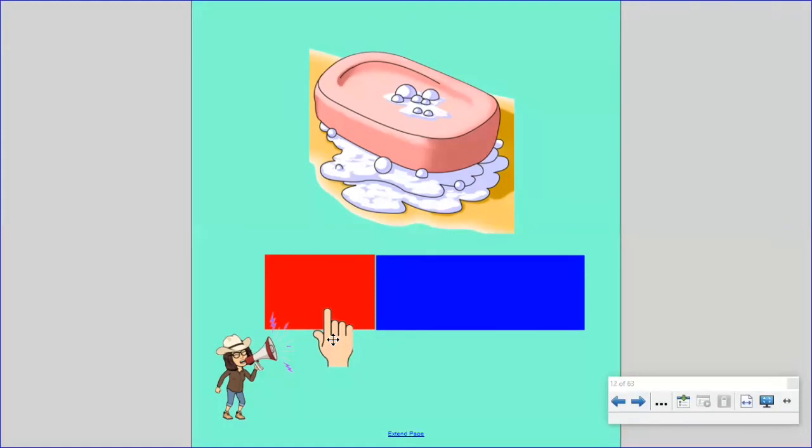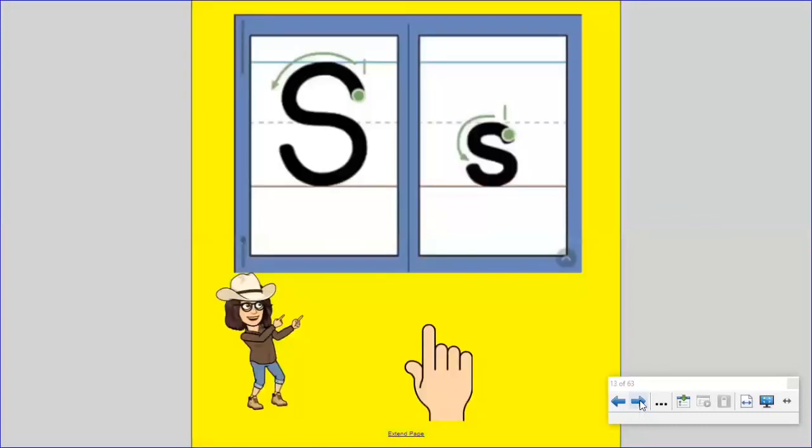Did you say s? That's right. And what letter makes the s sound? Did you say the letter S? You got it. The letter S makes the S sound.